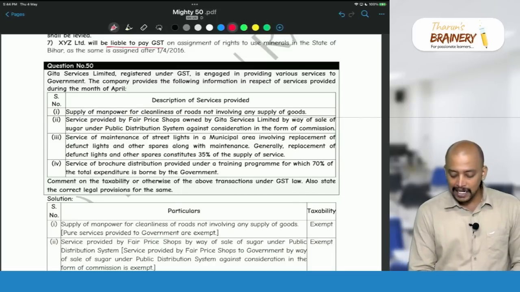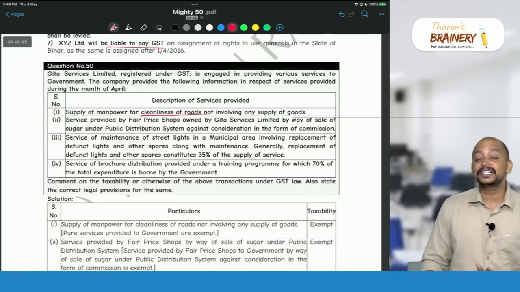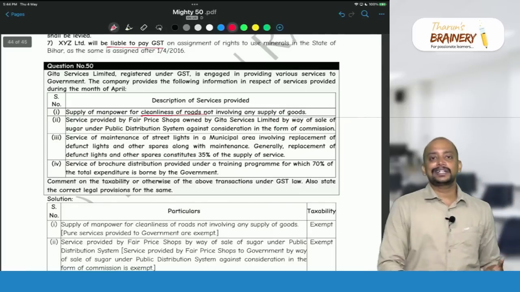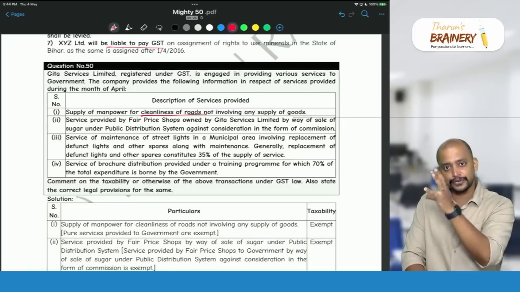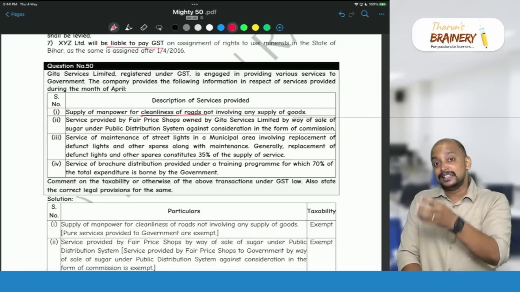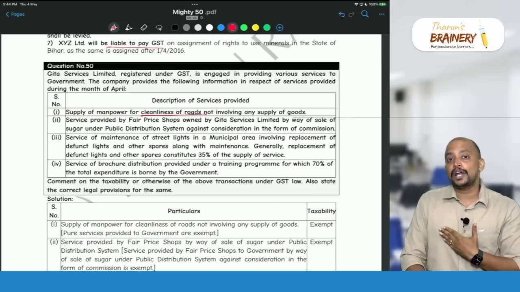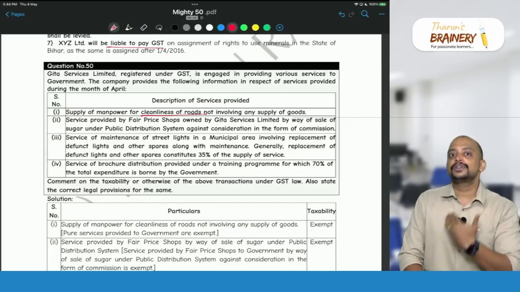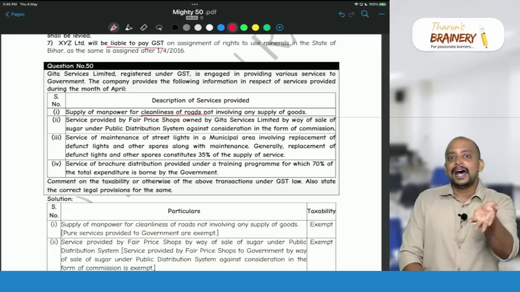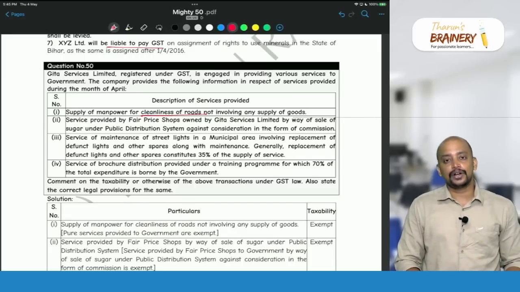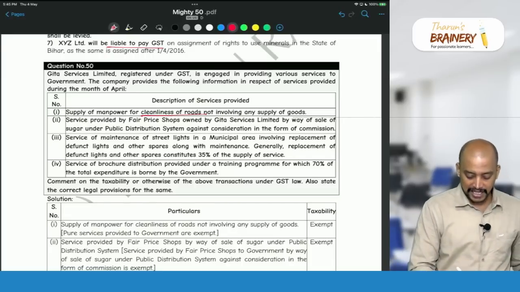This cleanliness of roads is the activity of government as per Article 243W of the Constitution. As per Constitution, they have to do that activity, but that activity is outsourced. So, supply of pure service to government in relation to activities entrusted to them under article of the Constitution is exempted. So, this activity is exempted.